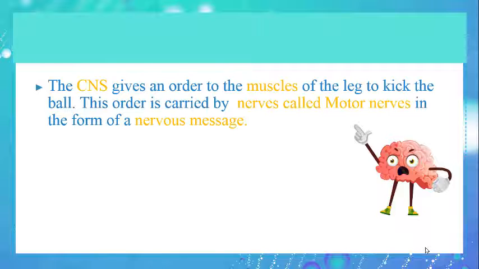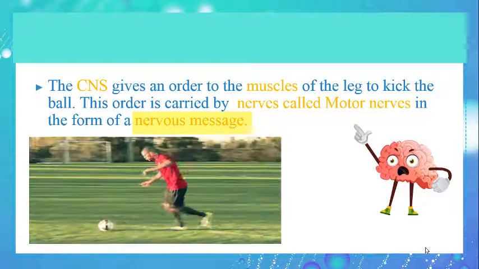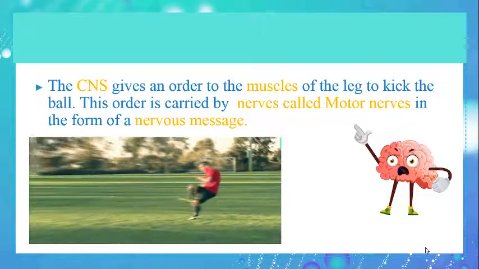When you decide to kick the ball, the central nervous system gives an order to the muscles of the leg to kick the ball. This message is carried by nerves called motor nerves in the form of a nervous message. Now you can kick the ball.